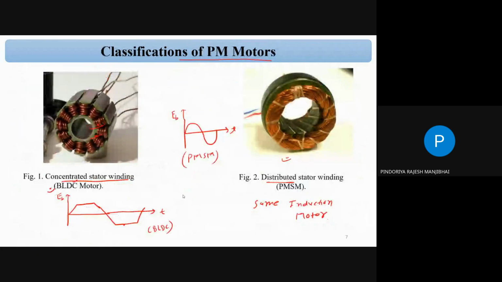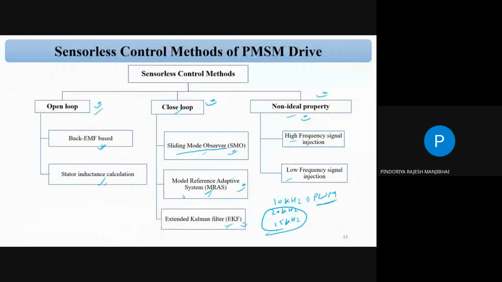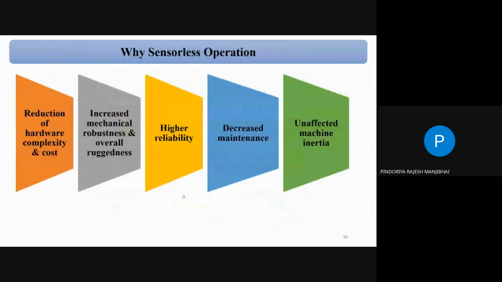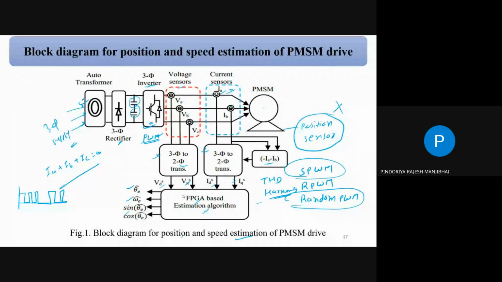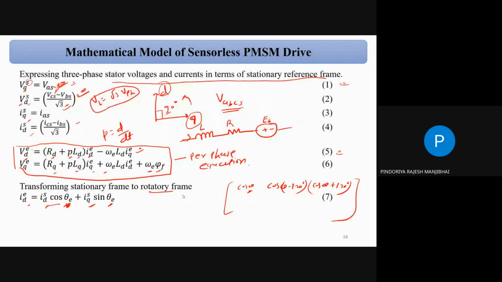Then there is the block diagram of sensorless operation, the block diagram of position and speed estimation of the PMSM drive. Maybe you can draw this one. There is vector control of the PMSM to estimate the rotor position, and then you have to just explain this block diagram. Mathematics is not that important, but still you should know about these equations.